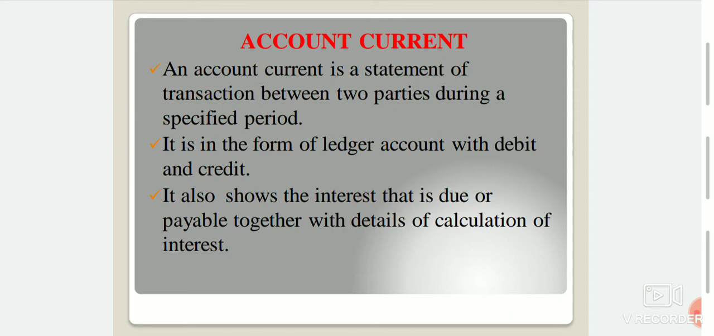An account current represents a running transaction between two parties for a specific period of time, and it includes interest received or charged on transactions. Then, the two parties involved: one who prepares the account and the other for whom the account is prepared.